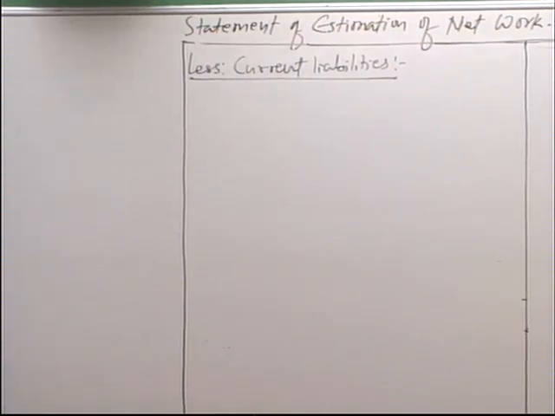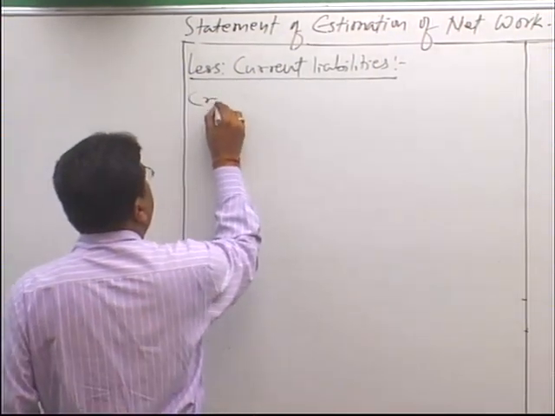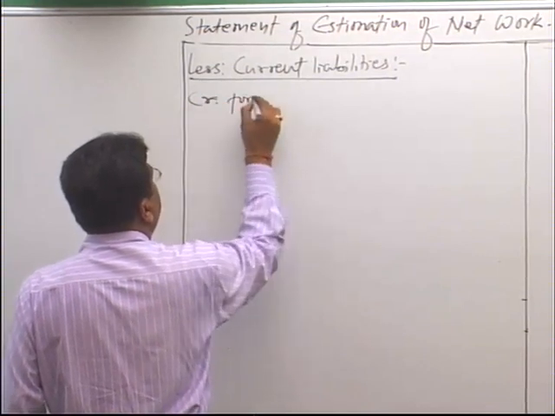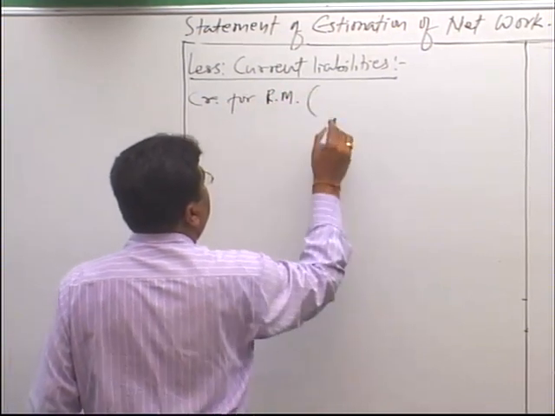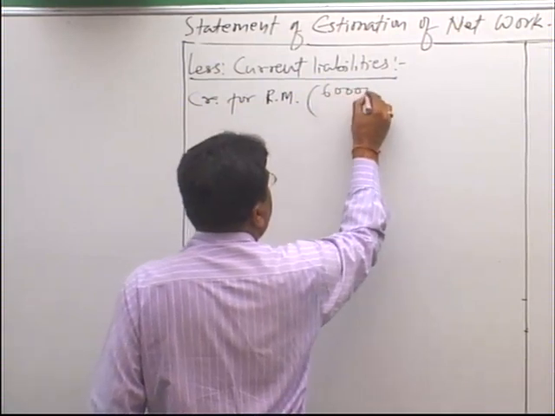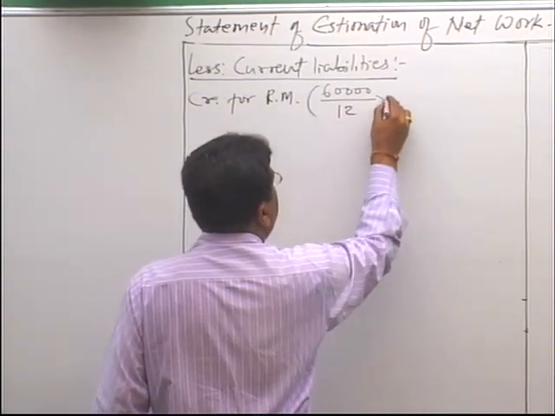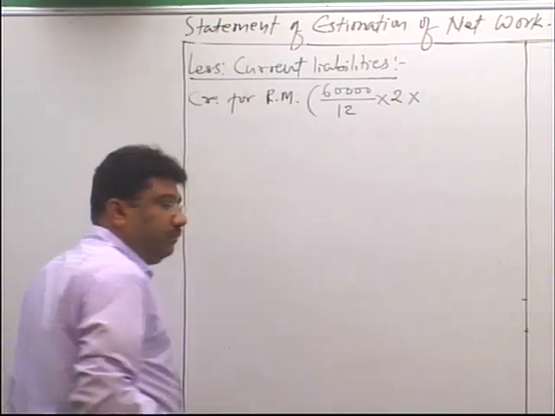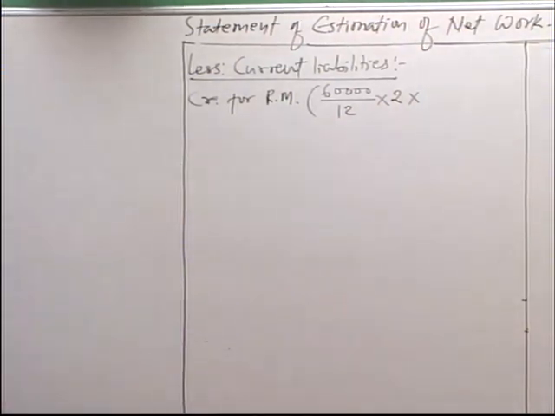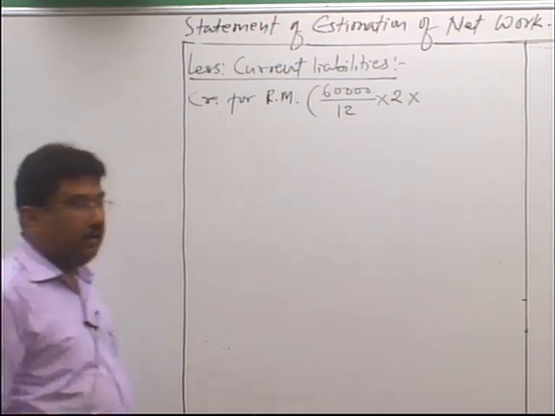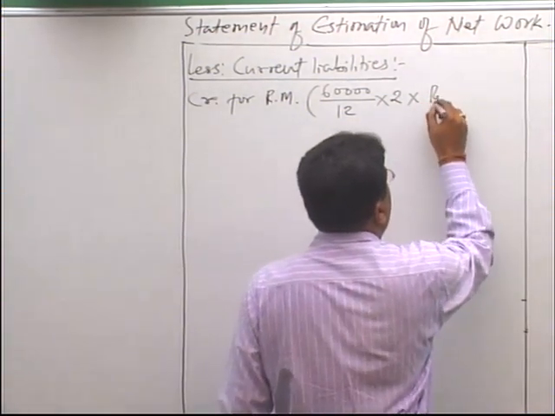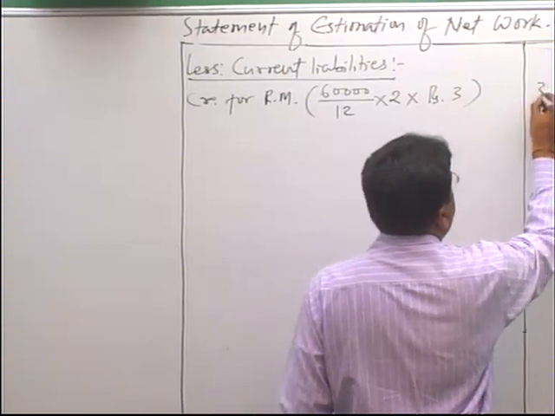Now please see the question. The first is creditors for raw material and they give us credit of 2 months. Creditors for raw material, 60,000 divided by 12 into 2, and when we purchase 1 unit of raw material on credit, it costs us 3 rupees. So multiplied by 3. So it comes to 30,000.